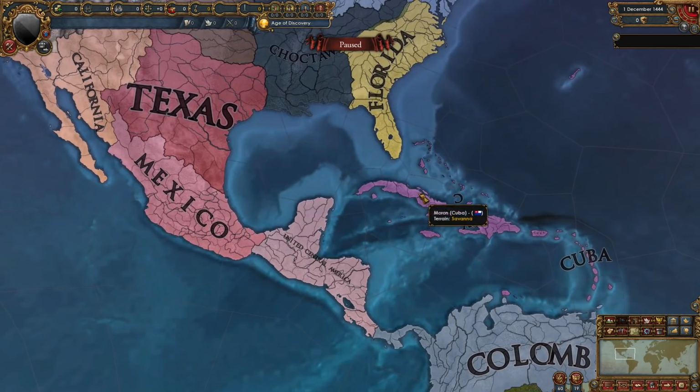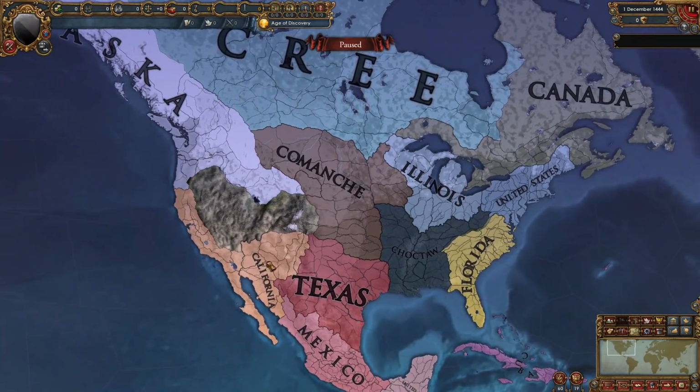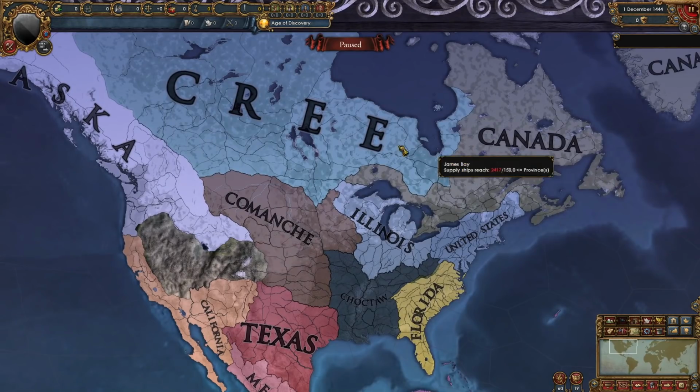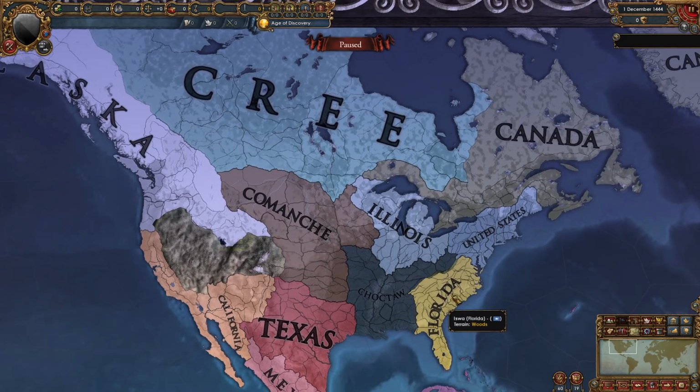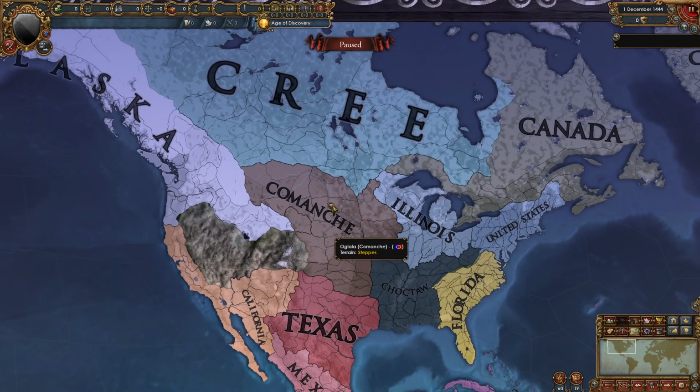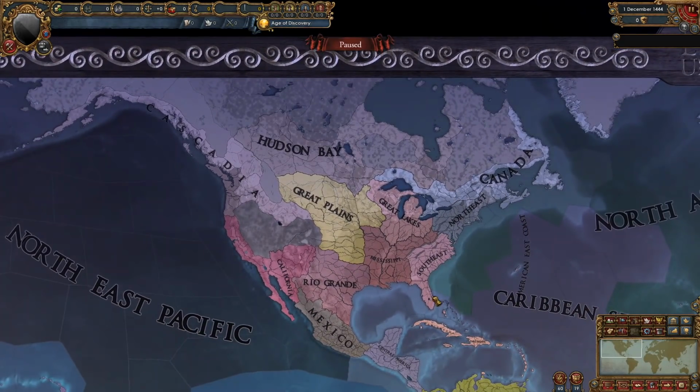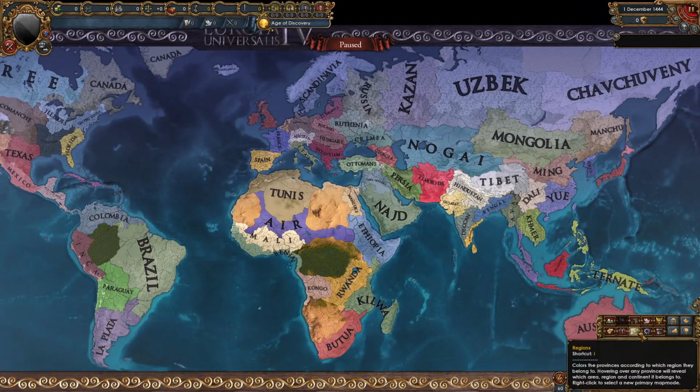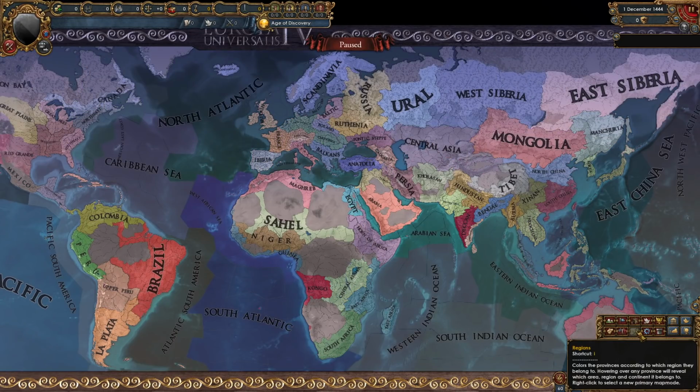In Central America, we have Cuba and the Caribbean, United Central America, Mexico, and in North America, we have California, Texas, and Alaska, Canada, Illinois, the US, and Florida, and we have 3 native nations, Choctaw, Comanche, and Cree, representing the North American regions respectively. And that's pretty much what the world looks like. Every nation is a region.